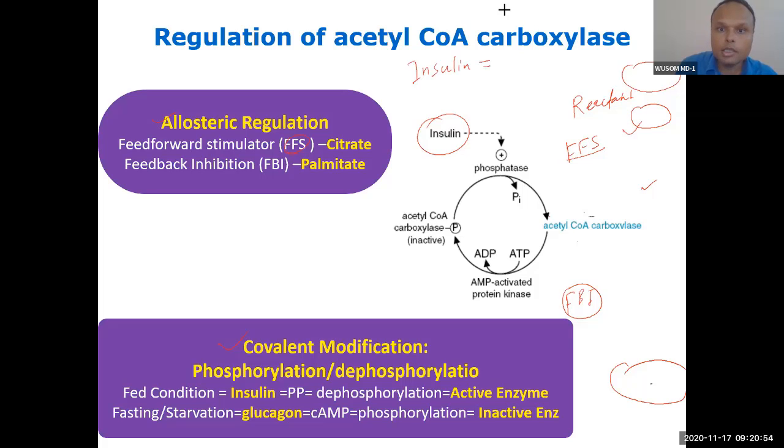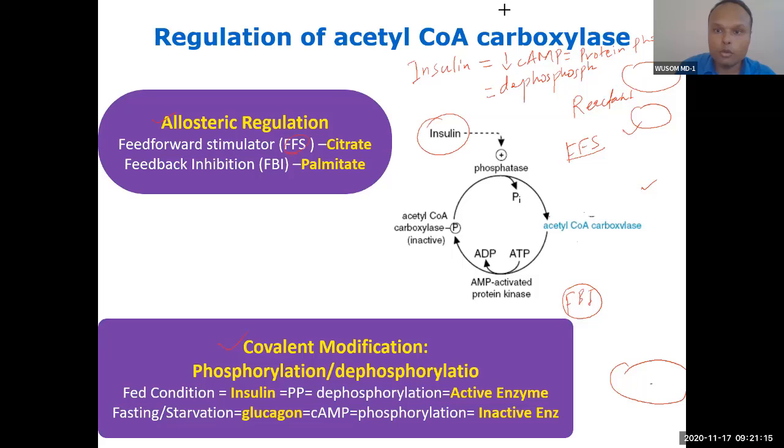Insulin means low cAMP, means protein phosphatase, means dephosphorylation. So insulin does dephosphorylation.